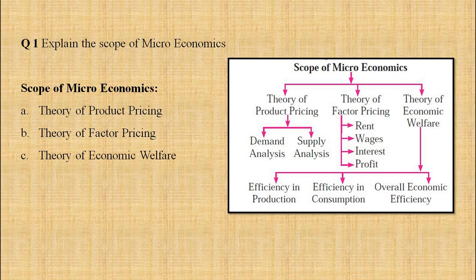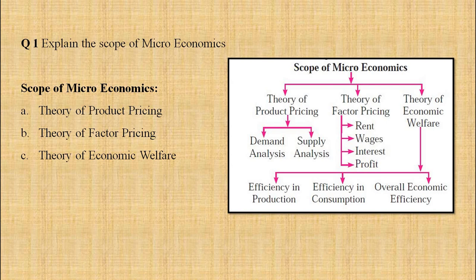Now under theory of product pricing, there is a demand analysis, supply analysis. Theory of factor pricing: rent, wages, interest, profit. What is this? You know, there are 4 factors of production: land, labor, capital, and enterprise. So the price for this factor, like what land gets is rent, what labor gets, that is wages, what capital gets, that is interest, and what entrepreneur gets, that is profit.